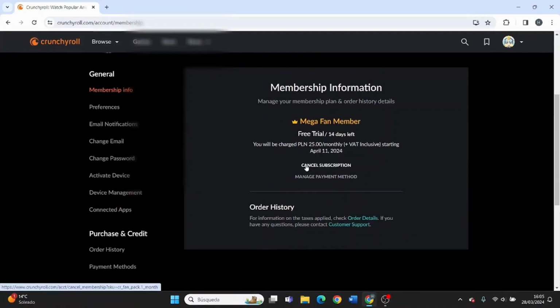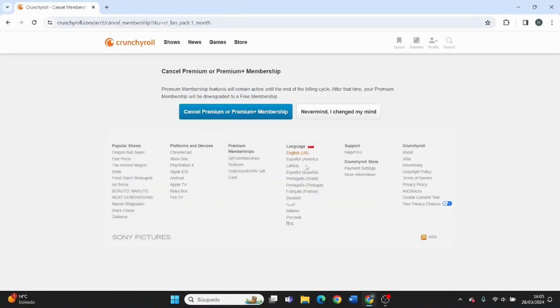Just click on it. And once you click on cancel membership, it will take you to a site where you have an option to cancel premium or premium plus membership. Click on the cancel button.